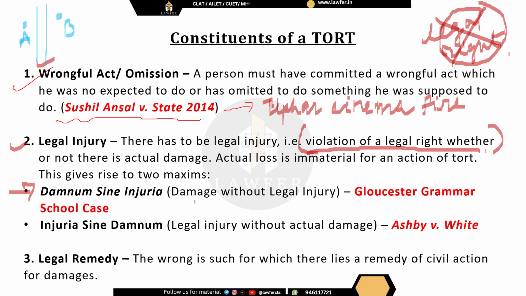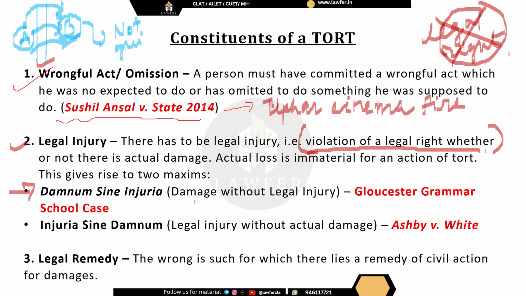Okay, so what happened? Various students moved from school A to school B. Now the owner of school A sued the owner of school B, saying that the opening up of school B has led to financial losses as many students have shifted to school B. Now the court held that B is not guilty.